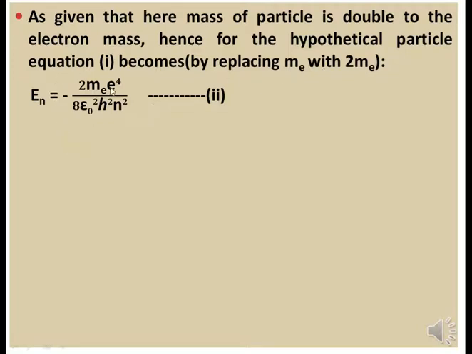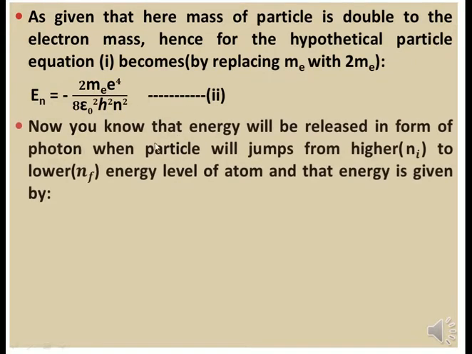So you get a new equation: En is equal to minus 2me e to the power 4 divided by 8 epsilon naught square h square n square. This is your second equation.